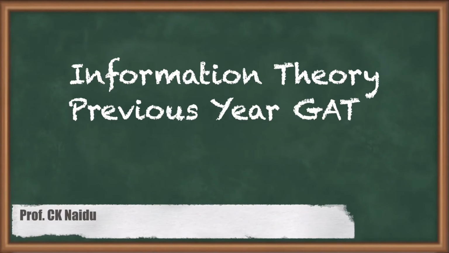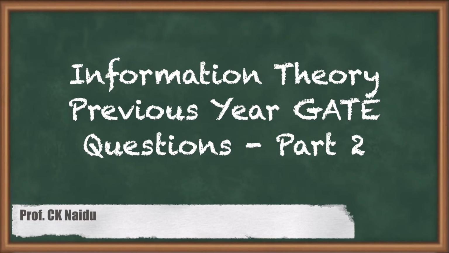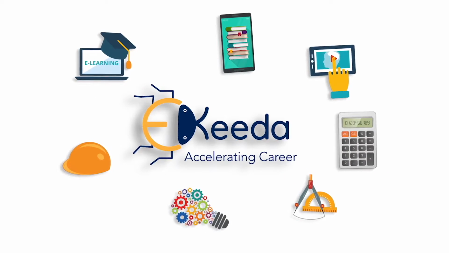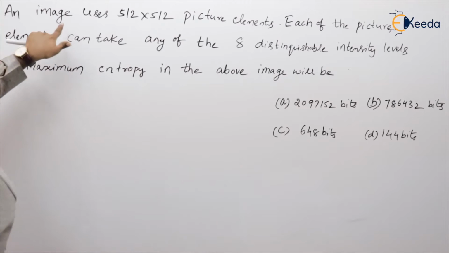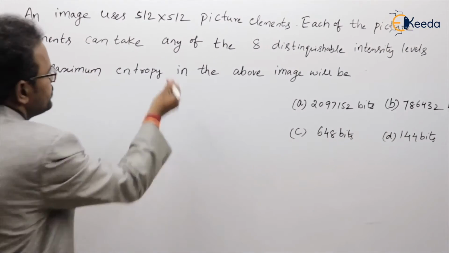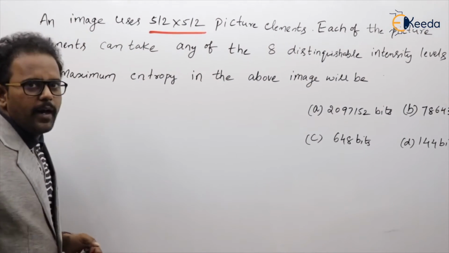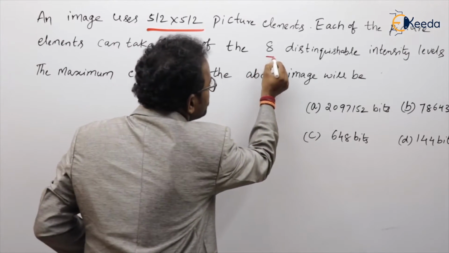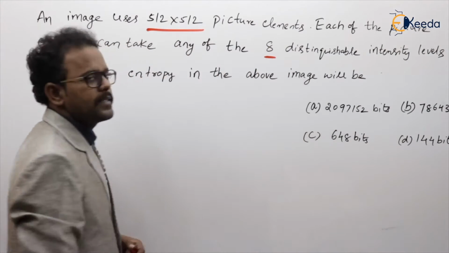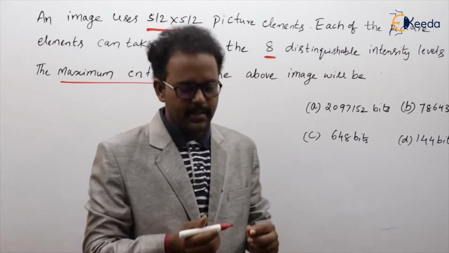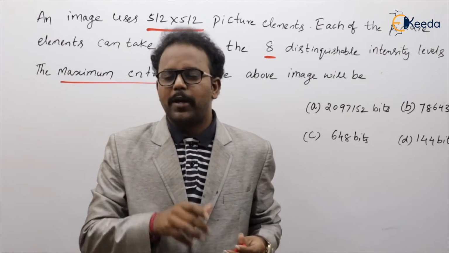Hello students, in this video we are discussing a GATE numerical. An image having 512 into 512 picture elements. These are the total elements. And what he is saying here, each picture element can take any of the 8 distinguished levels. Then calculate the maximum entropy. What is being asked? Maximum entropy.